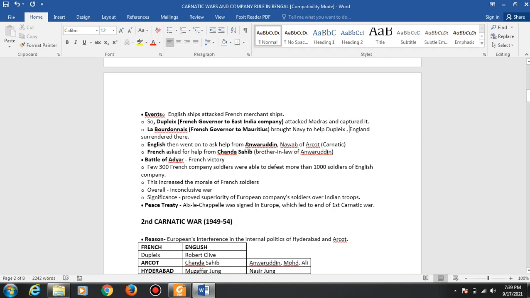The English then went to ask for help from Anwaruddin, the Nawab of Carnatic: we have surrendered to the French, so help us to win this war. The French asked for help from Chanda Sahib, brother-in-law of Anwaruddin.